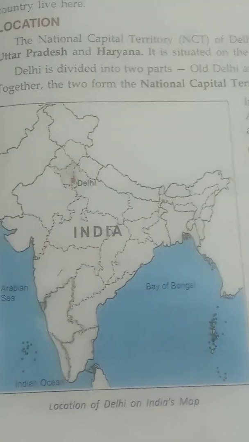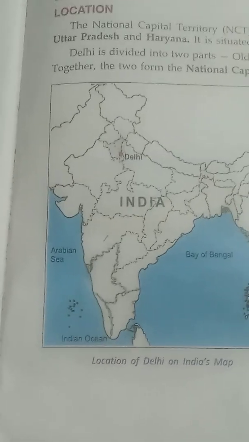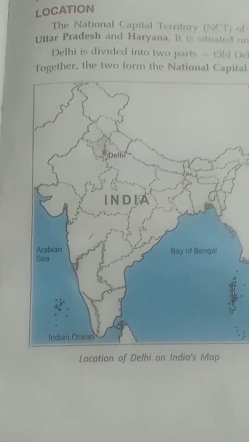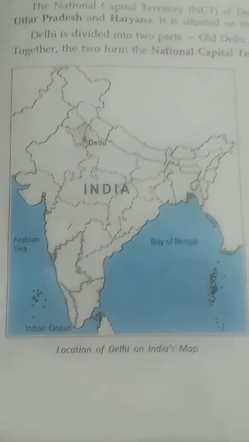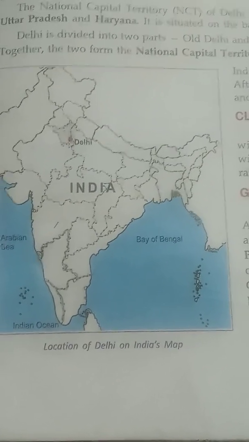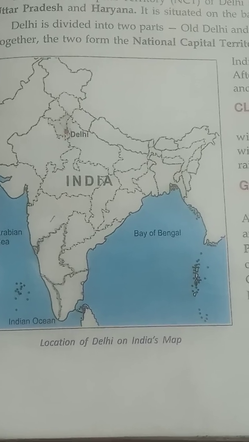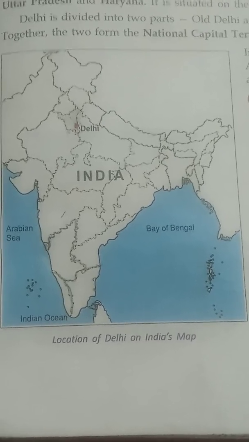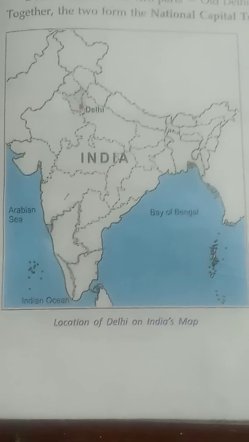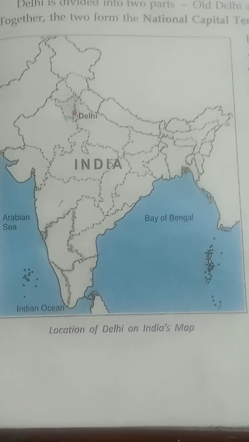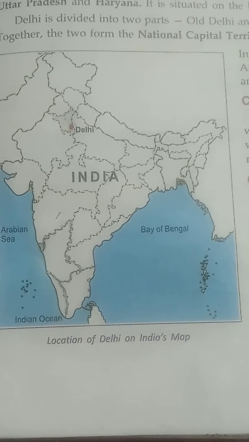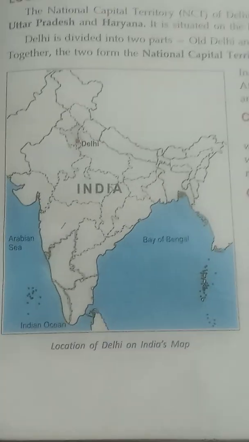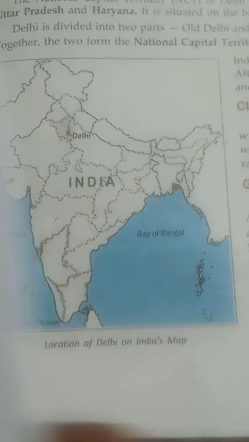So, this is Delhi's weather. Delhi is connected to the rest of India by road, railway and air transport. Within Delhi, there is a public transport system of auto rickshaws, buses and metro trains. The President and the Prime Minister of India live in Delhi. The President of India lives in Rashtrapati Bhavan.